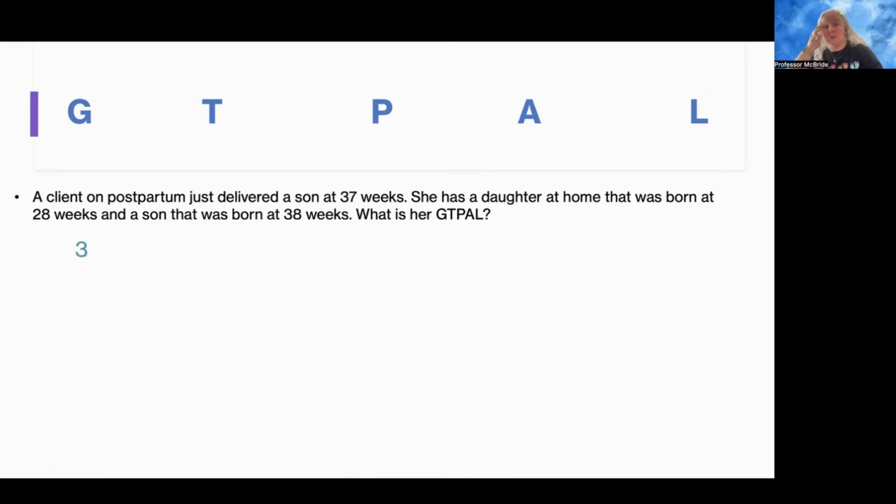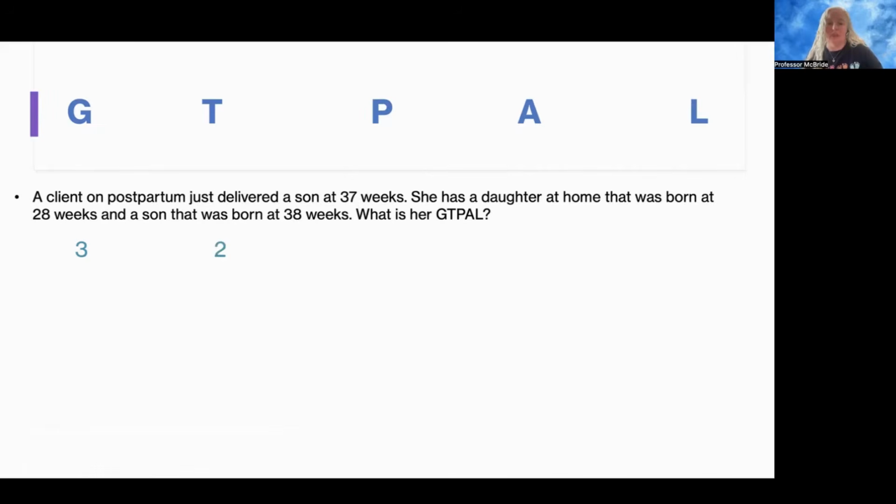How many of her deliveries were term? So when we think about term, we're thinking about greater than 37 weeks. So 37 weeks and above. So the baby she just delivered at 37 weeks is term. The baby that she delivered at 28 weeks is preterm because it's less than 37 weeks. And then the son that was born at 38 weeks is also term. So she has 2 term deliveries.